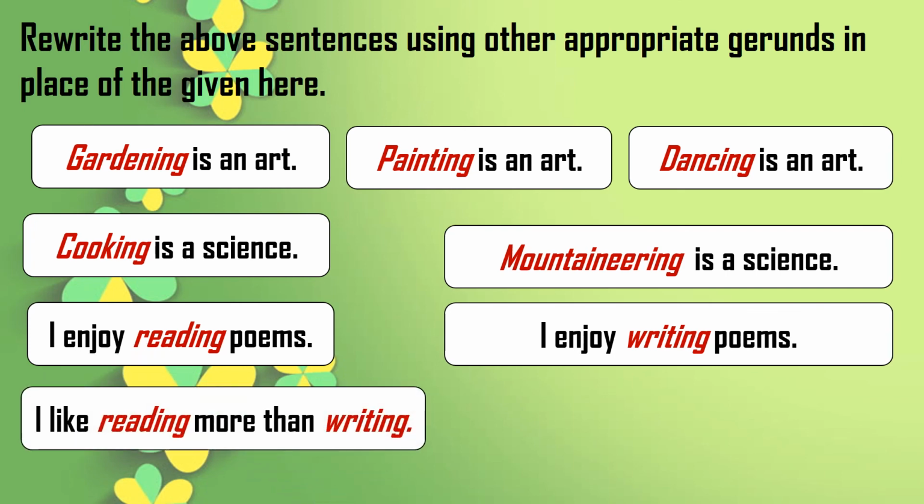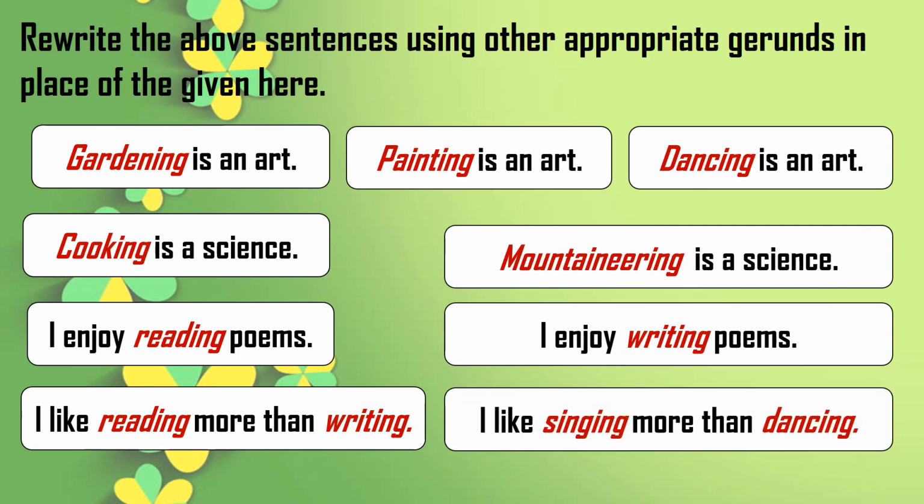Next, I like reading more than writing. So here are two gerunds in one sentence. It is in the comparative degree. So we can frame a new sentence in such a form: I like singing more than dancing. In this way you can frame your own sentences. This is a very simple activity because it is the beginning of our academic year. So in today's session, we have learned what a gerund is, its different definitions, and how it acts in a sentence.